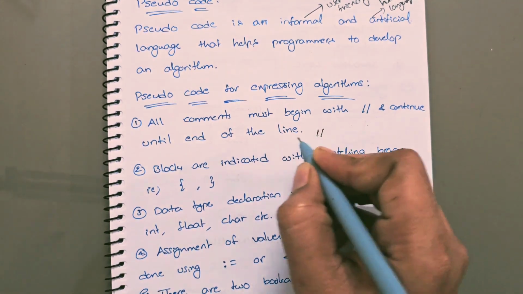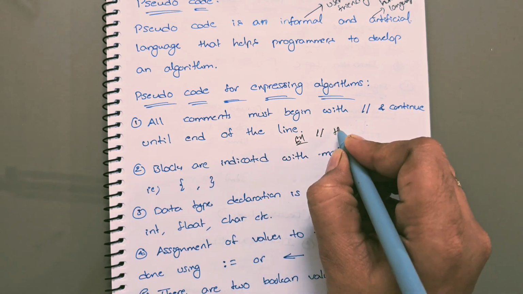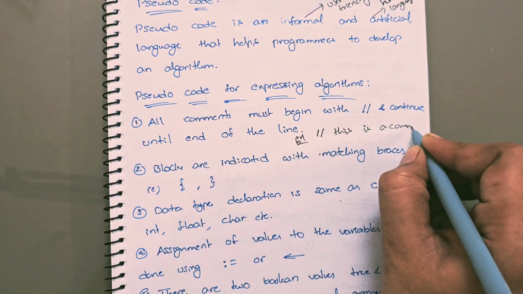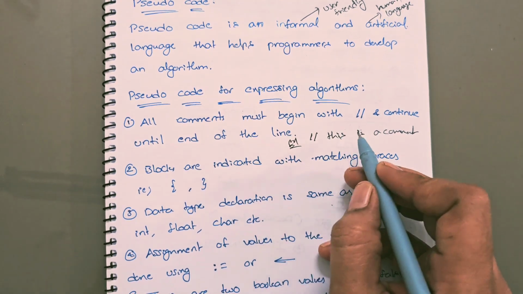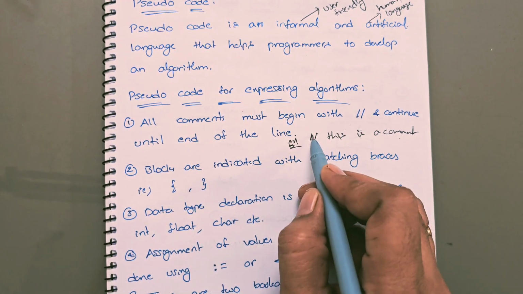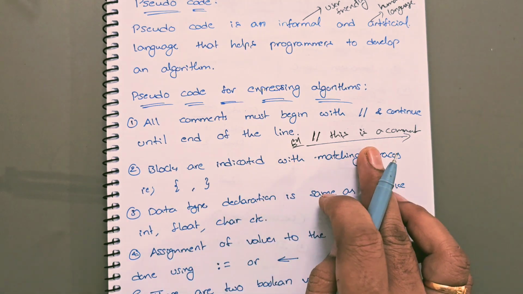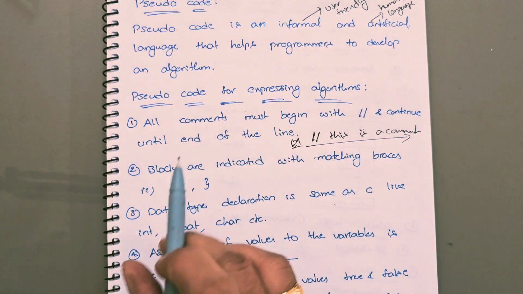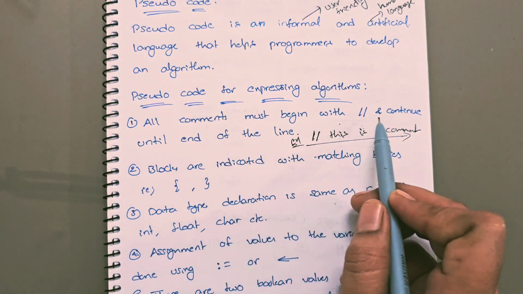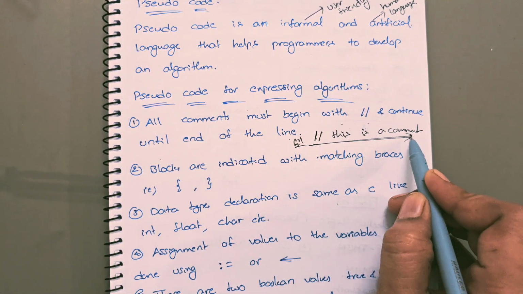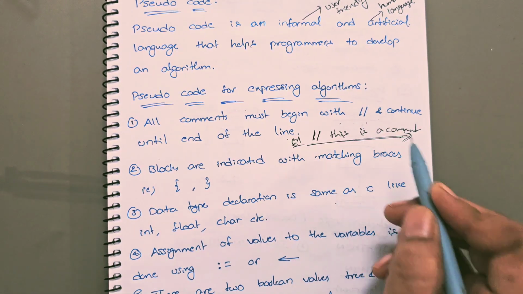For example, this is a comment. Once any line starts with double slash, this entire line will be treated as a comment. That is the meaning of the statement.